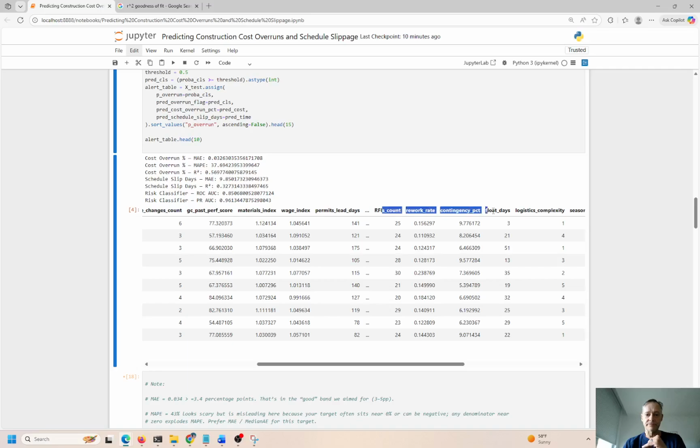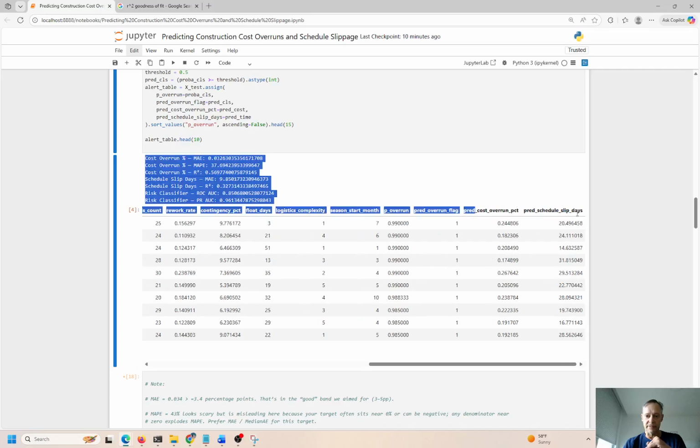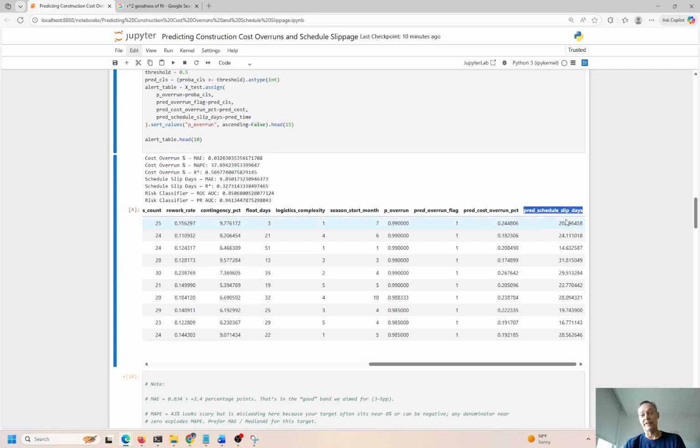Permit lead days, rework days, contingency percent, logistics complexity, season start, overrun, potential overrun, predicted cost overruns, and predicted schedule slip days. Okay, so this is kind of the focus of the whole case study here today. The more the slip days, the more we're going to go over the budget that we've been allocated, right? And it's going to cost more, and it's going to take longer to deliver the final product, which is a finished construction site, right?